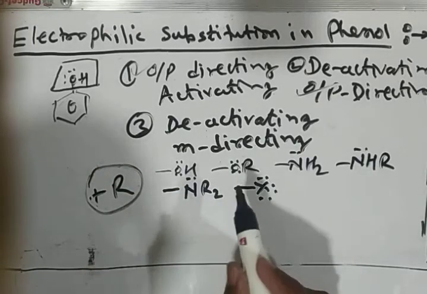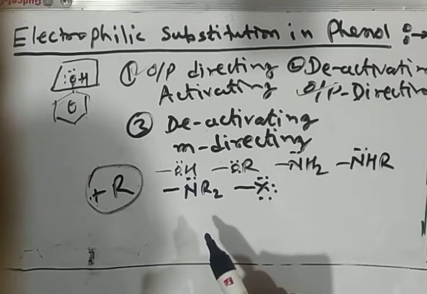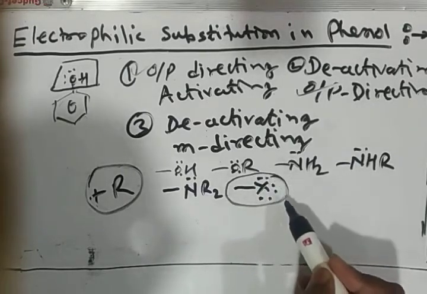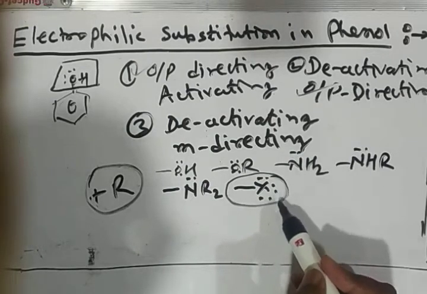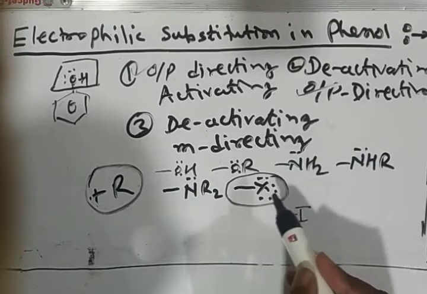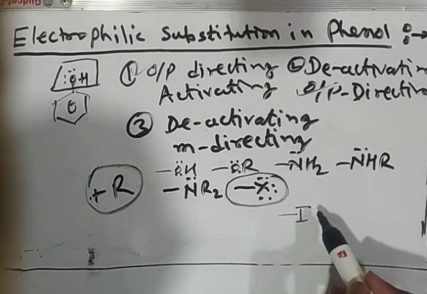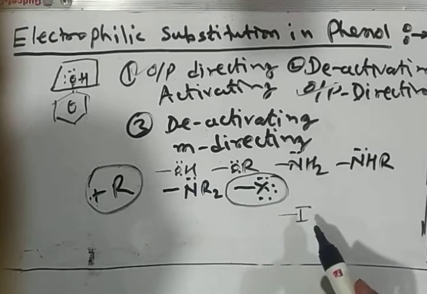But the reactive influence depends on the electron withdrawing capacity of the functional group. Halogen is more electronegative, so the inductive effect of halogen is minus I. An atom or group having a negative inductive effect can decrease the electron density of the benzene ring.